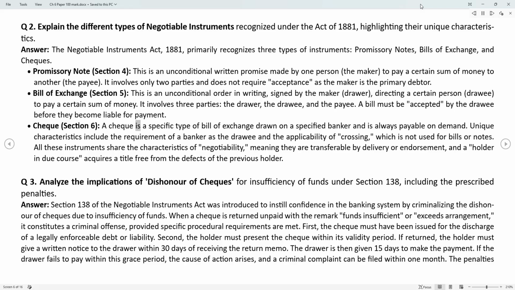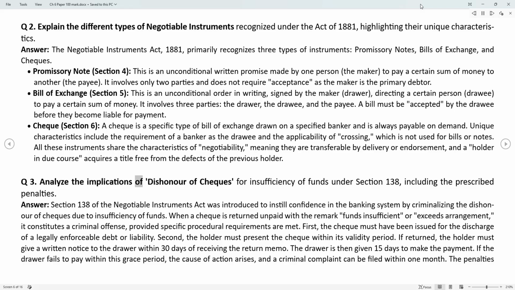Check, Section 6. A check is a specific type of bill of exchange drawn on a specified banker and is always payable on demand. Unique characteristics include the requirement of a banker as the drawee and the applicability of crossing, which is not used for bills or notes. All these instruments share the characteristics of negotiability, meaning they are transferable by delivery or endorsement, and a holder in due course acquires a title free from the defects of the previous holder.